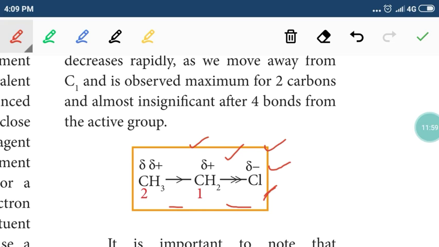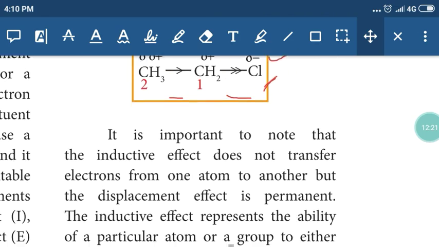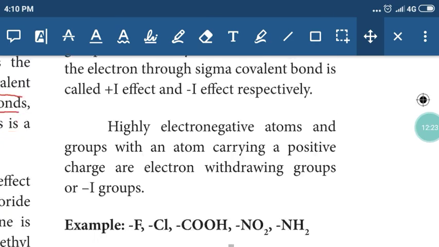Complete transfer of electrons is not possible. So a polarity is induced in the molecule, and this phenomenon is a permanent one. So inductive effect is of two types, minus I effect and plus I effect.